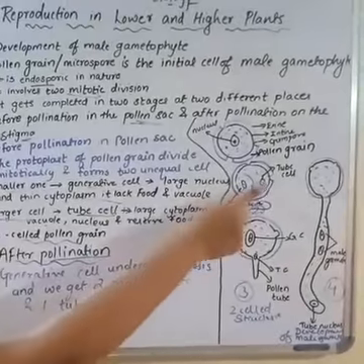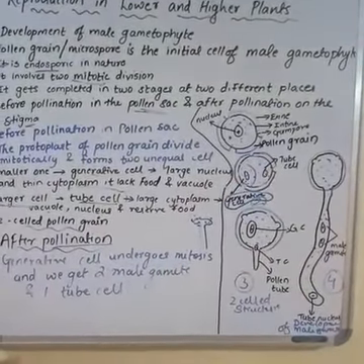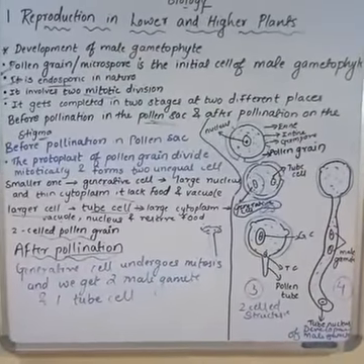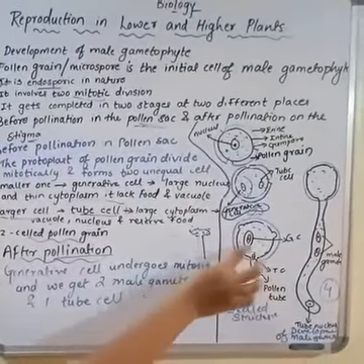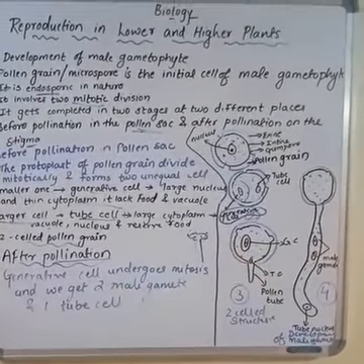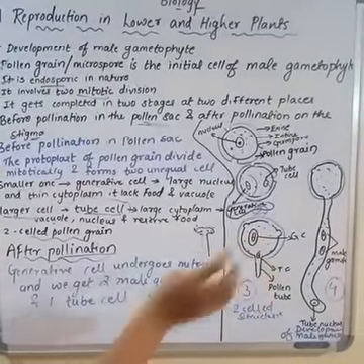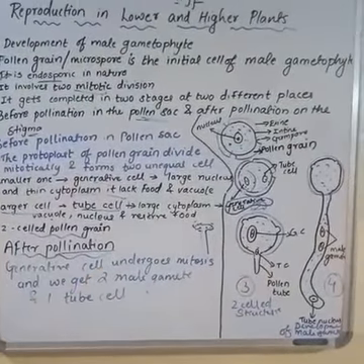The tube cell has the large nucleus, means it is well nourished, but the generative cell doesn't have any nourishment. So now the tube cell will show the passage to the generative cell. Whatever nutrition is required will be provided by the tube cell to the generative cell, and hence there will be a formation of the pollen tube.